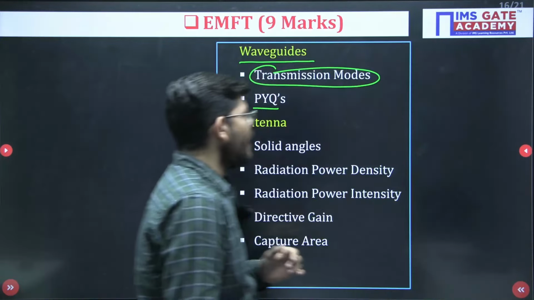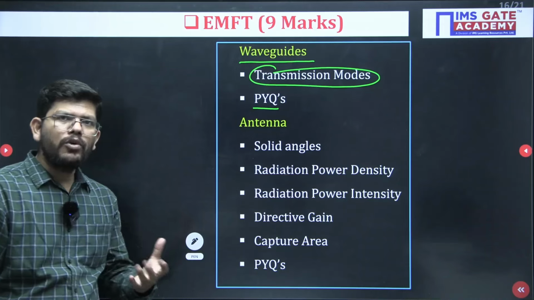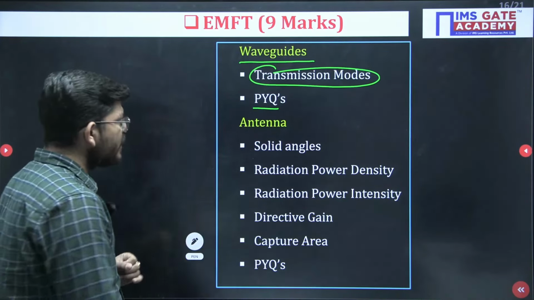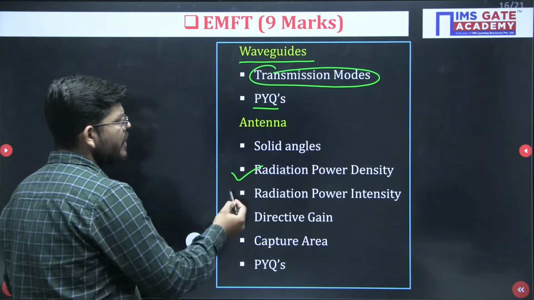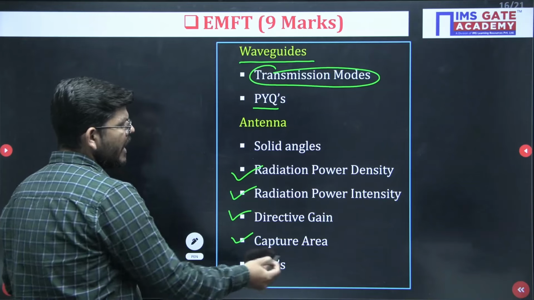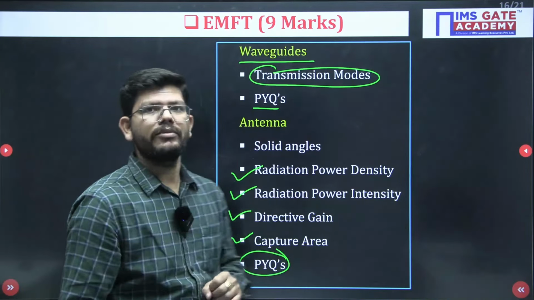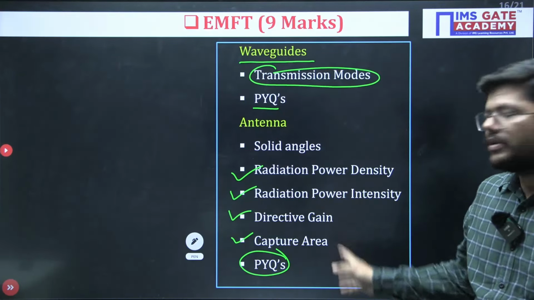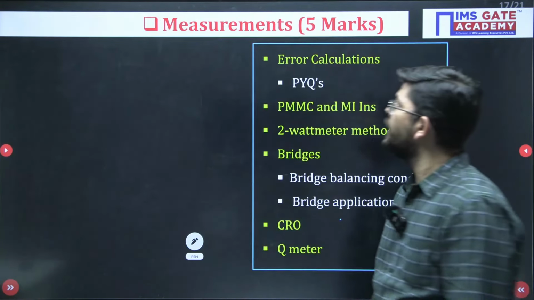If you are very well prepared in antenna, you can go through it, otherwise you can leave antenna right now. And if you want to revise it, radiation power density, radiation intensity, directive gain, capture area, and a few recent PYQs you can see, otherwise leave antenna. These 3 chapters are enough. So this is what you have to follow in EMFT.